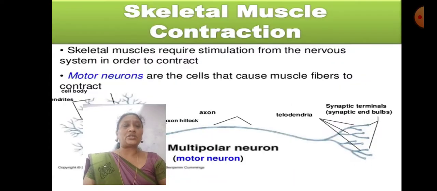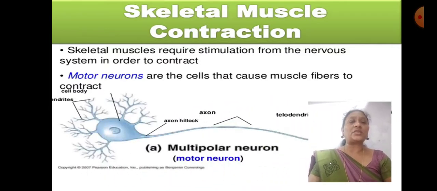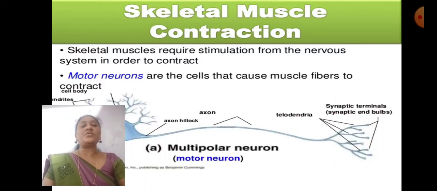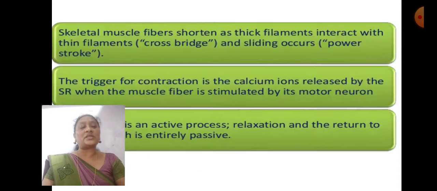Muscle contraction. Skeletal muscle contraction. Skeletal muscles require stimulation from the nervous system in order to contract. If movement of muscles has to take place, it should be coordinated by the nerve cells. Motor neurons are the cells that cause muscle fibers to contract. A motor neuron is a type of nerve cell which facilitates the movement of the muscle.